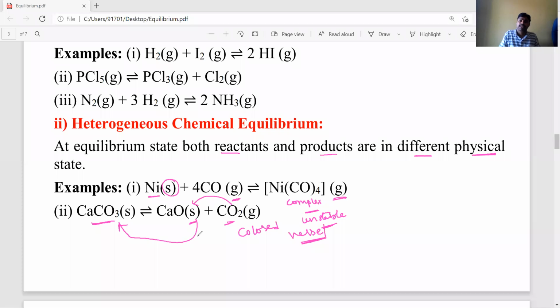Okay, students. That's why, in order for equilibrium to exist, we must carry out the reactions in a closed vessel only. We must carry it out in a closed vessel only. This is about heterogeneous chemical equilibrium.